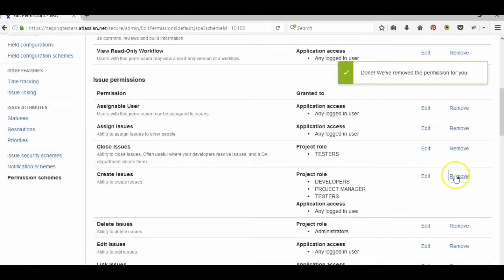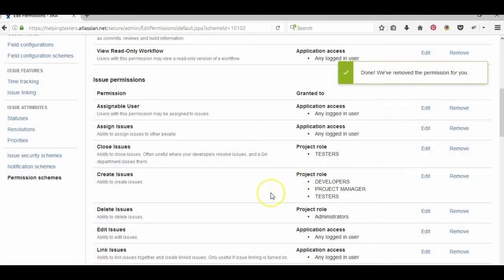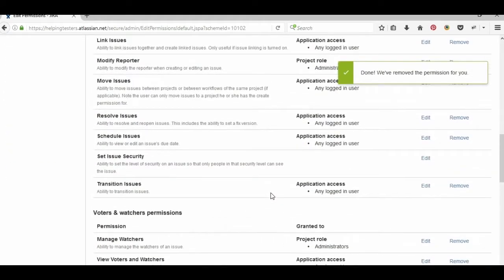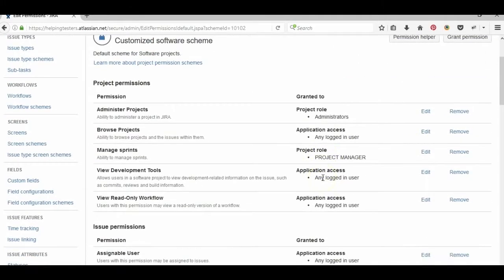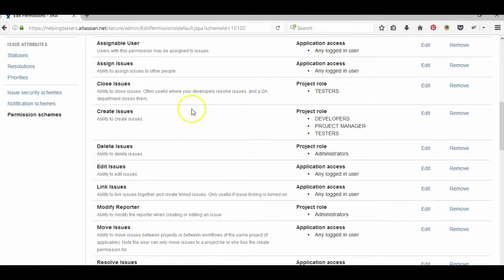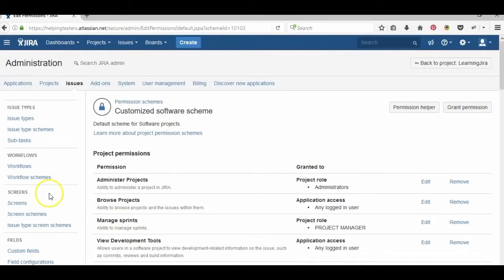Similarly, create issue. Okay, so as per your project needs, you can change all this. So currently managing sprints is handled by the project manager, testers can close any issue, and customers cannot create any issue. Okay, that is a project permission scheme.